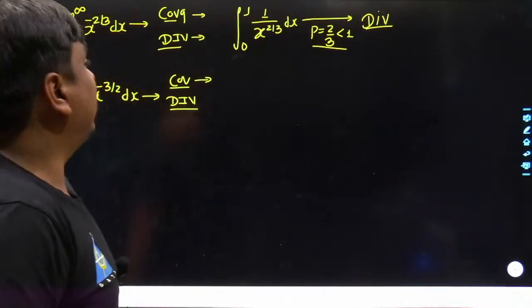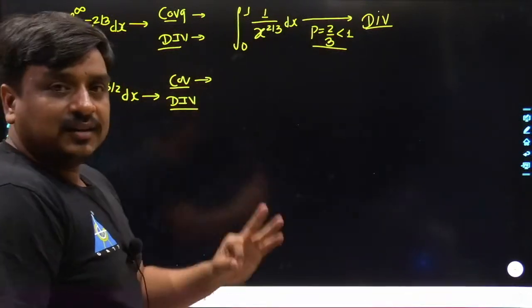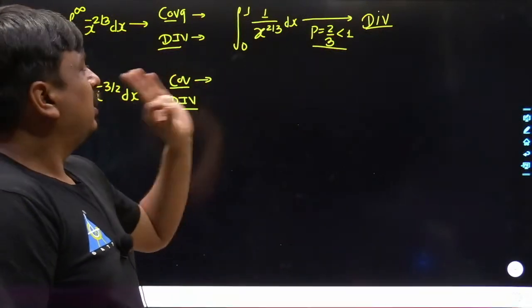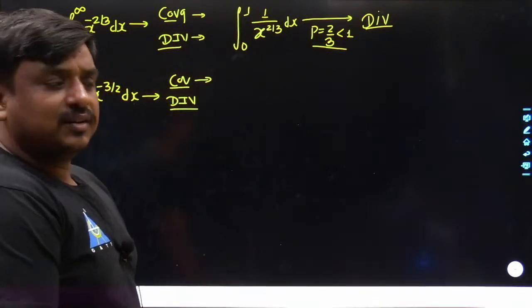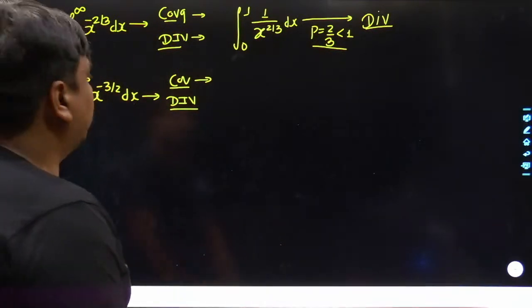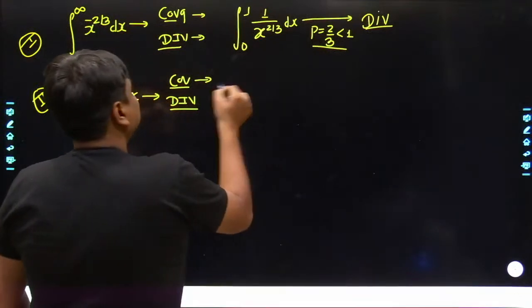Because the comparison has to be made over 1. If the result is equal to 1 or lesser than 1, definitely the integration is going to be divergent. But this is not the case in this one.